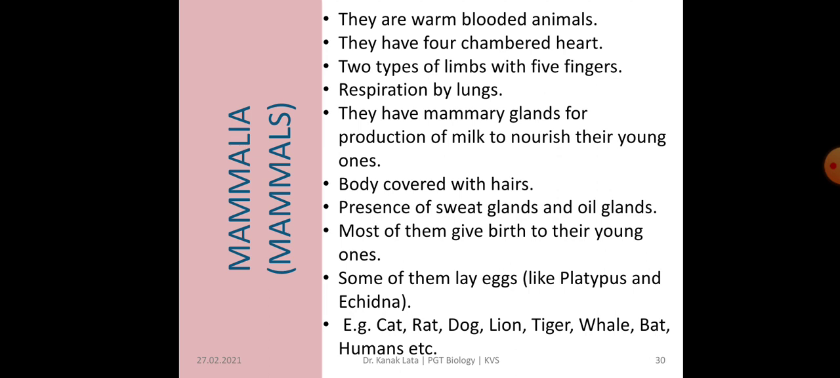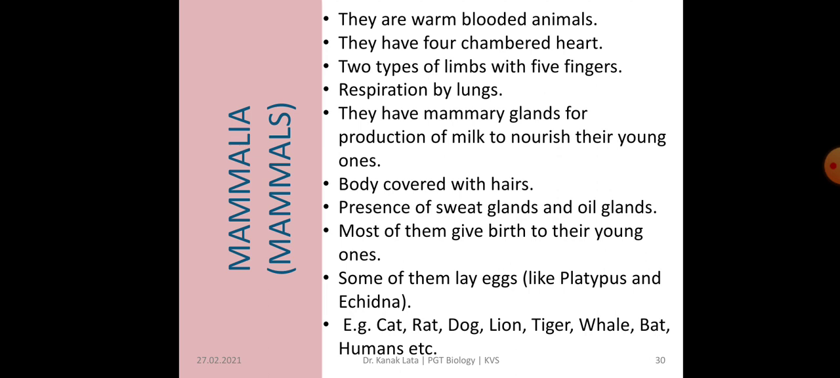Now the last class of vertebrates is Mammalia, also called as mammals. Why they are called as Mammalia or mammals? Due to the presence of mammary gland. These are the glands through which the offspring or their baby suck the milk. So that is why they belong to a separate class. They are called as Mammalia.